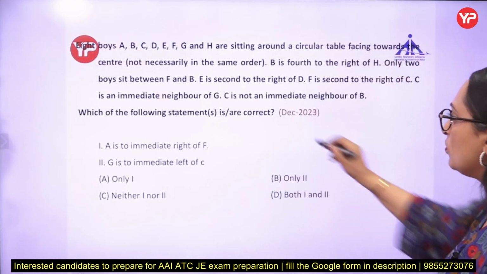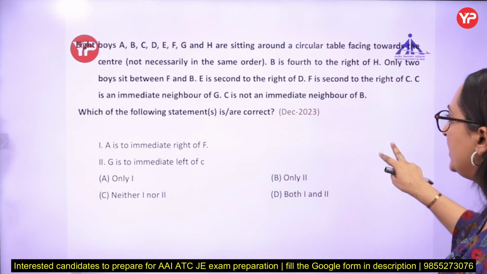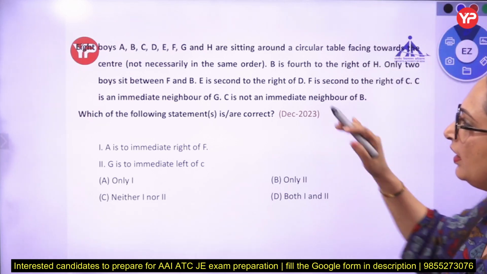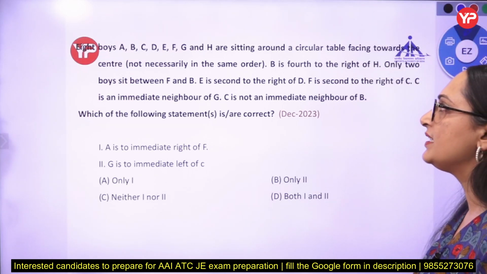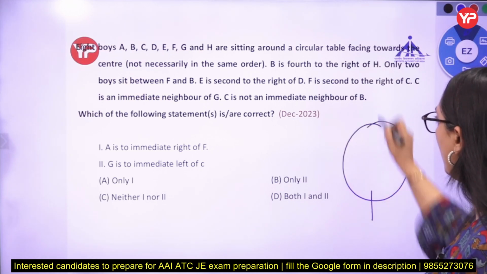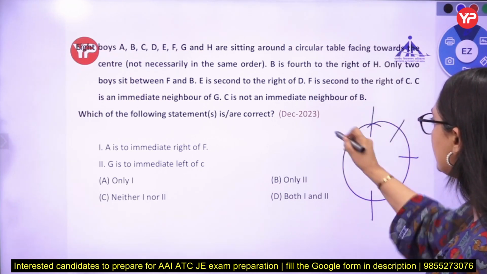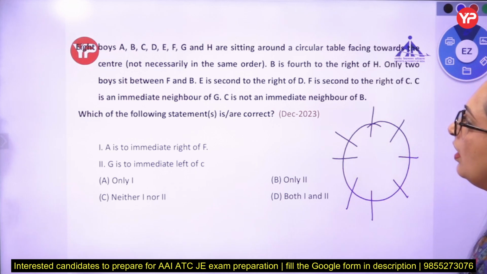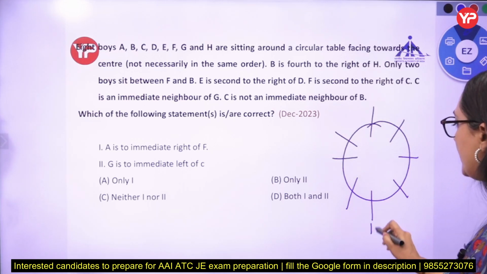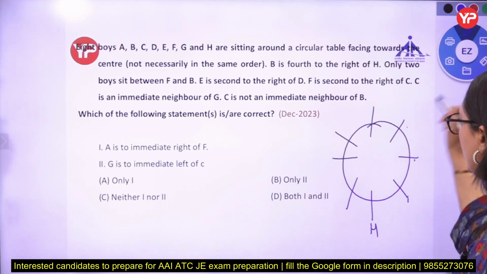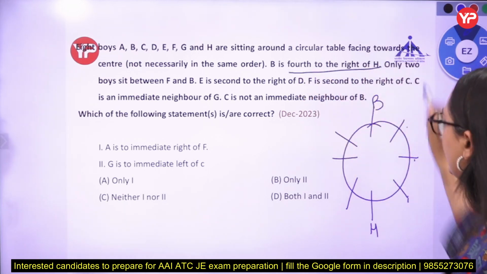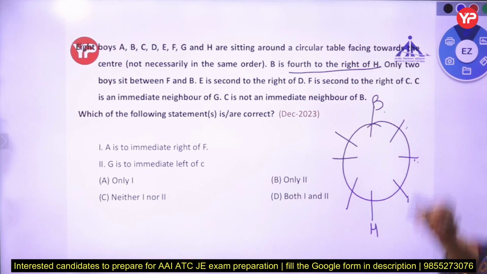8 boys, question from December 2023, ATC exam, evening shift. 8 boys A, B, C, D, E, F, G, H are sitting around a circular table facing the center. 1, 2, 3, 4, 5, 6, 7 and 8. Not necessarily in the same order. B is 4th to the right of H. H fourth right. 1, 2, 3, 4. Fourth right. B is 4th to the right of H. 1, 2, 3, 4. Fourth right.